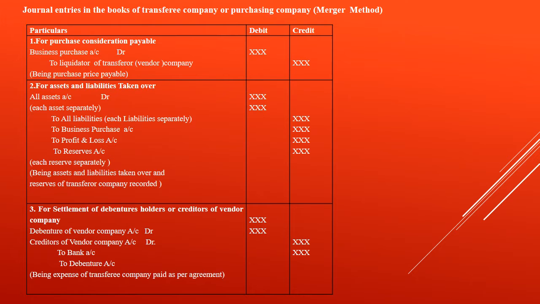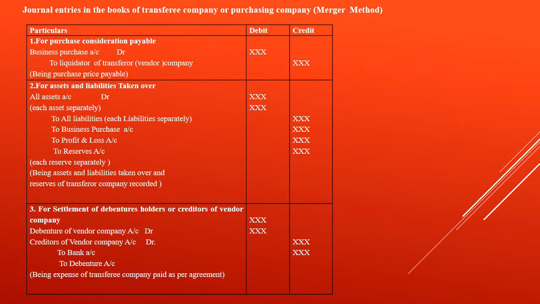Now let us see the journal entries in the books of the purchasing company or transferee company in the nature of merger. The first entry will be the purchase consideration. It is the entry passed for the purchase consideration due or payable. The entry will be Business Purchase Account Dr. to Liquidator of Vendor Company, the narration being the business purchase consideration due or payable.